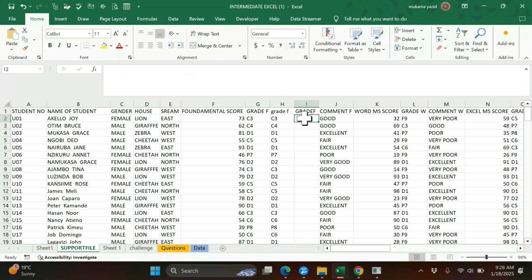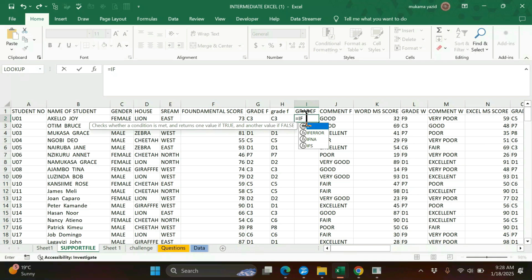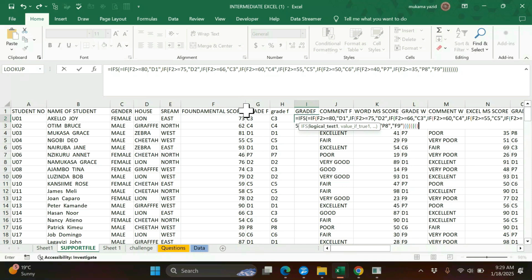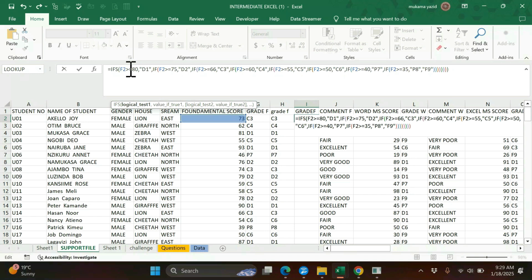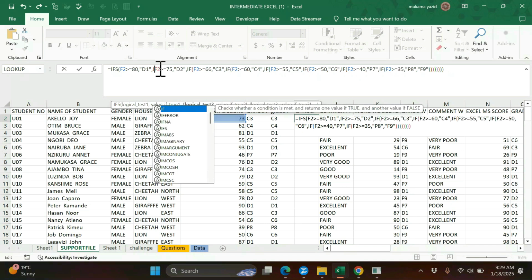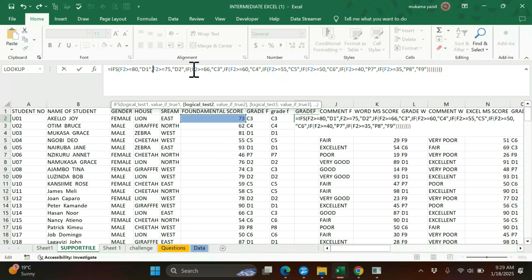Then I'll come here, equals IFS, we select it. Then for our logical test, we shall paste the other one. So what we are going to do is move the nested IF with the single one. This one summarizes the other one. In the nested IF, we come and remove